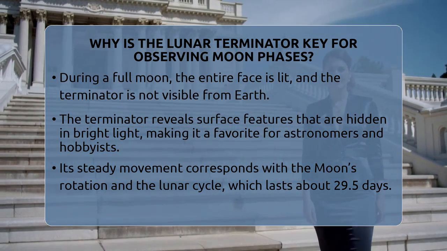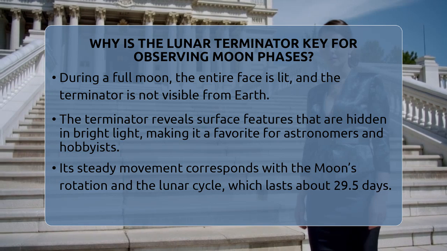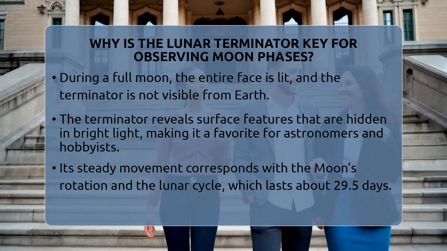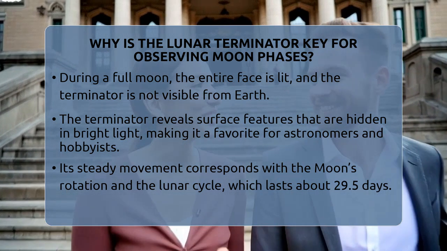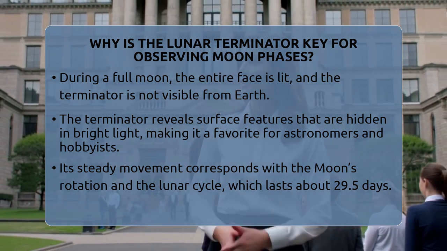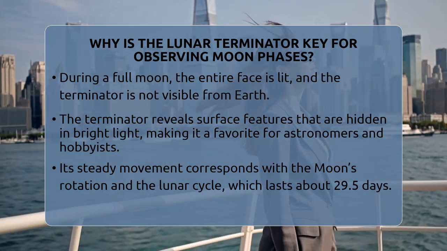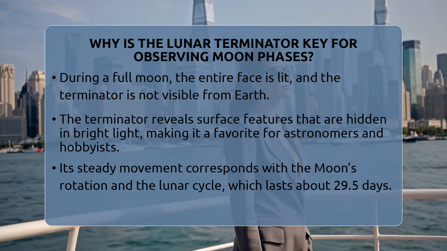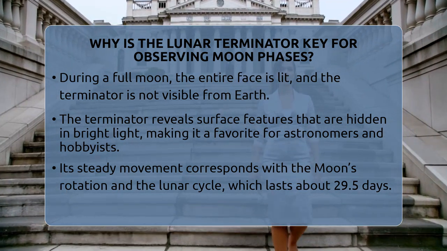The movement of the terminator across the moon's face is slow but steady. It matches the moon's rotation, which is locked to Earth so that we always see the same side. As sunlight hits different parts of the moon, the terminator shifts, causing the phases to progress. This movement is what makes the moon appear to change shape over about 29.5 days.